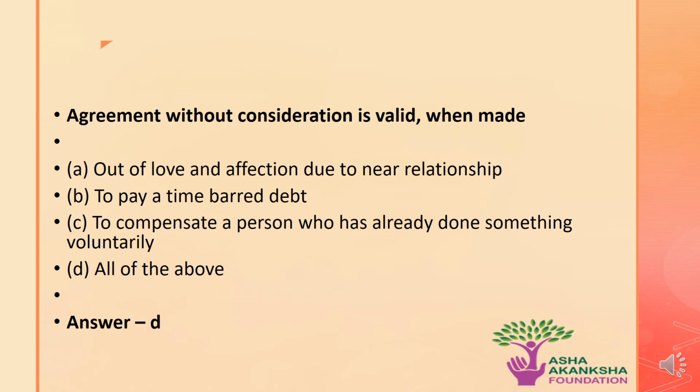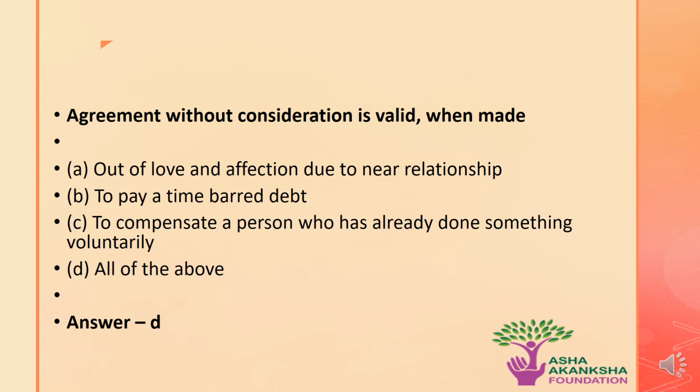The next question is agreement without consideration is valid when made in which of the following situations? Options are A. Out of love and affection due to near relationship. B. To pay a time-barred debt. C. To compensate a person who has already done something voluntarily. Or D. All of the above.